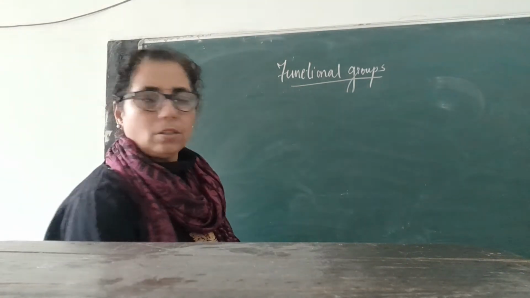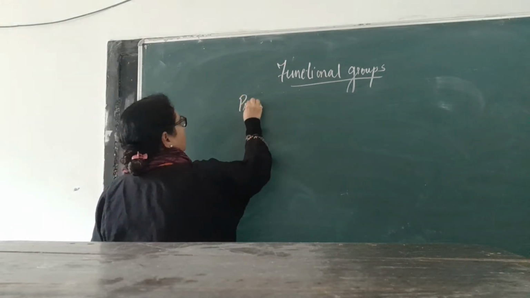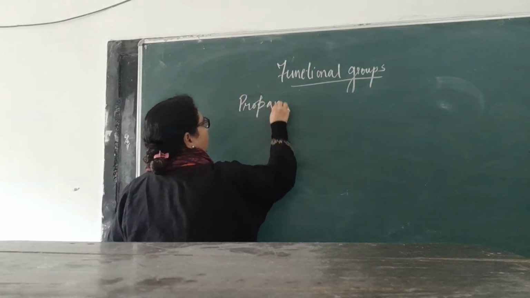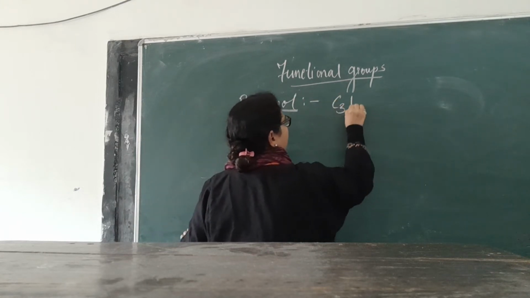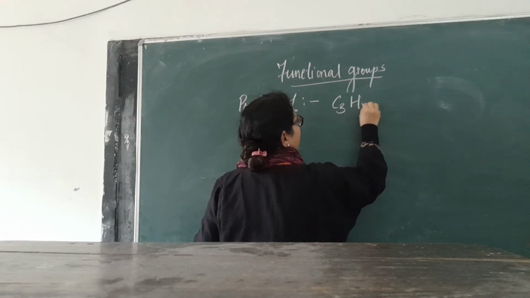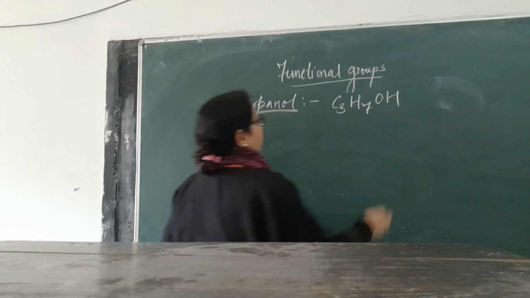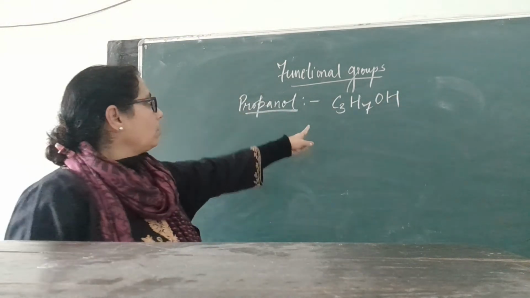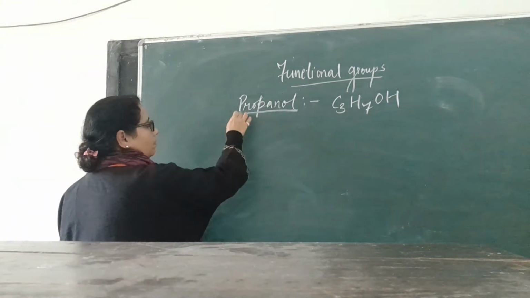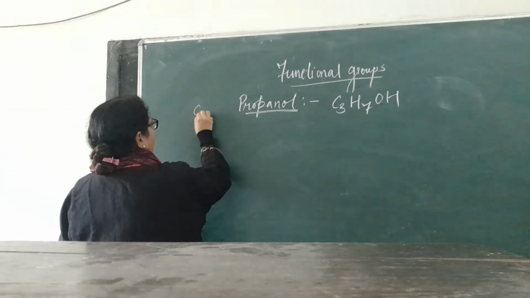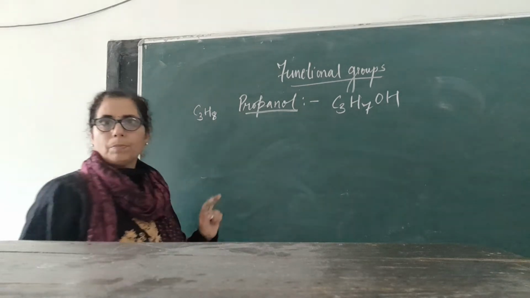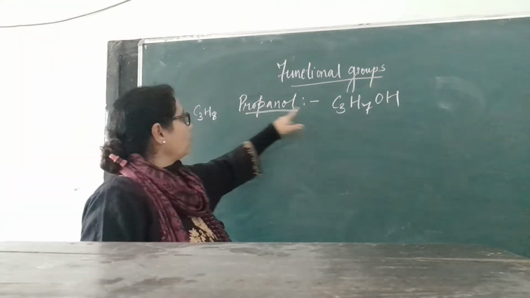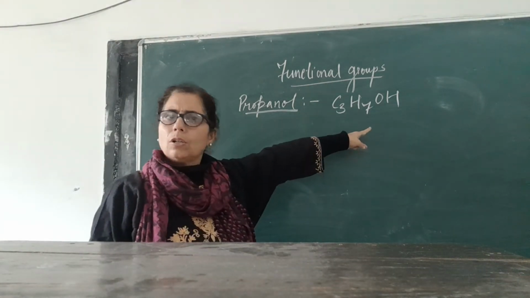Take the example of propanol. When we write propanol, we are writing C3H7OH. Propane is C3H8, and one hydrogen has been replaced by one OH group.